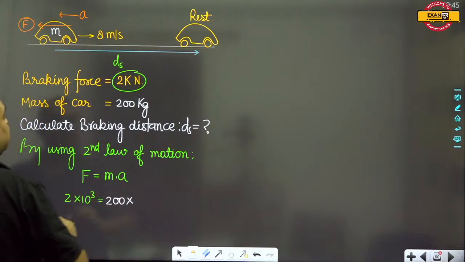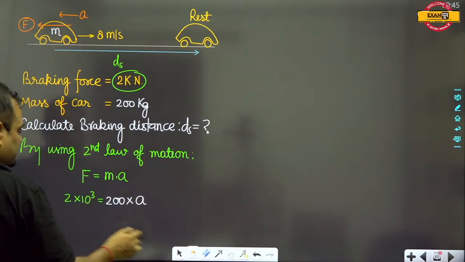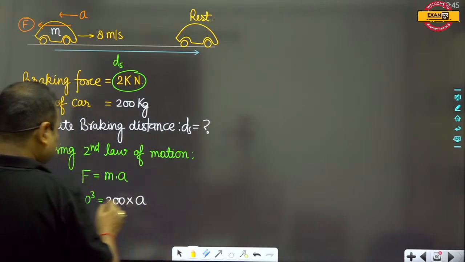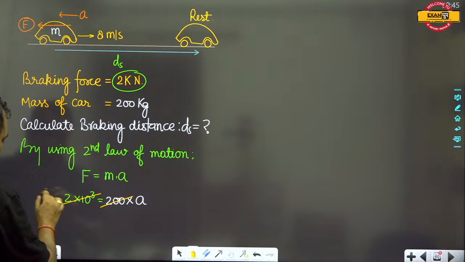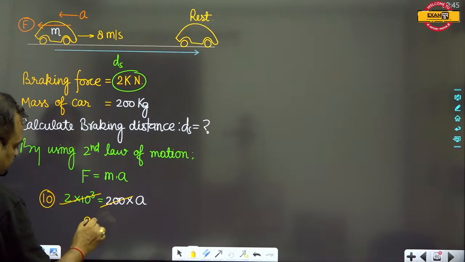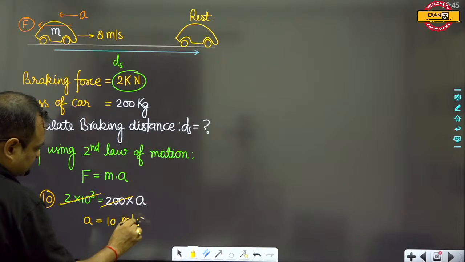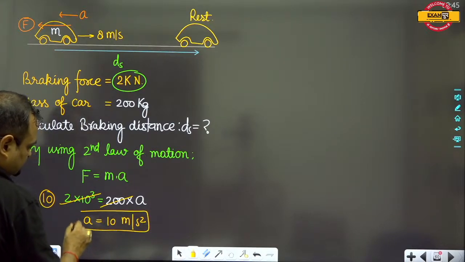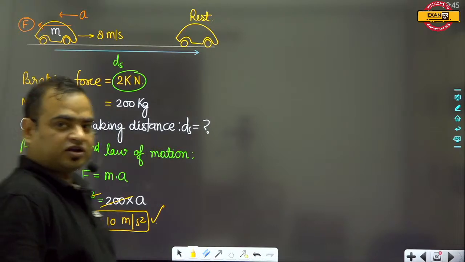And what is A? You can calculate the value of A. Here we can easily calculate that this is 2000 and this is 200. Obviously the value of A comes out to be 10 meters per second square. So the value of retardation is 10 meters per second square.